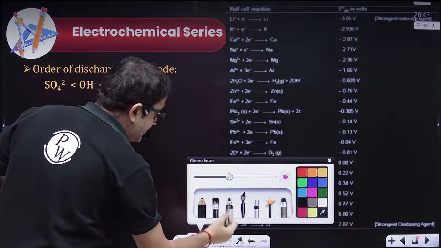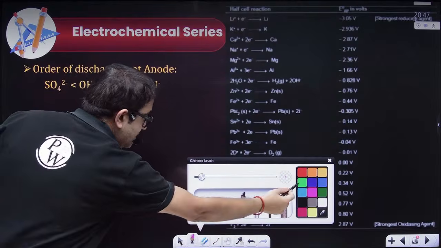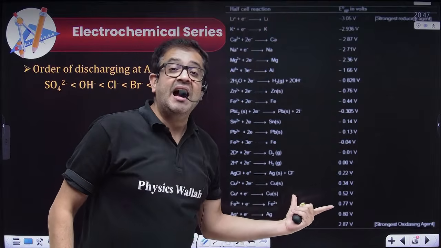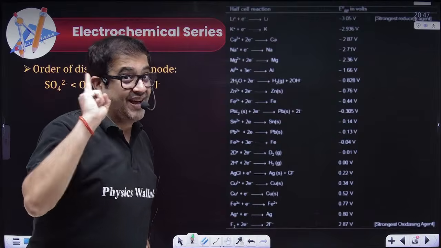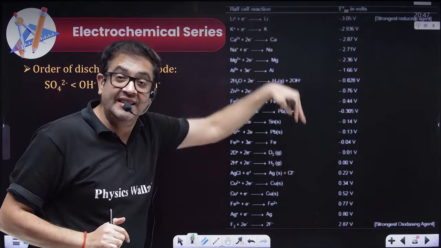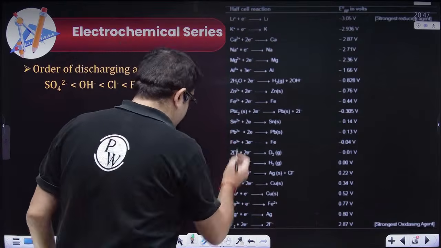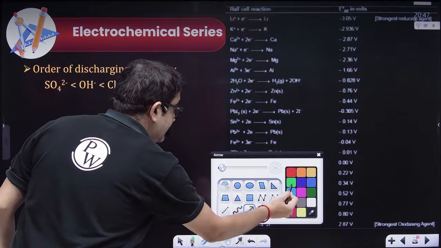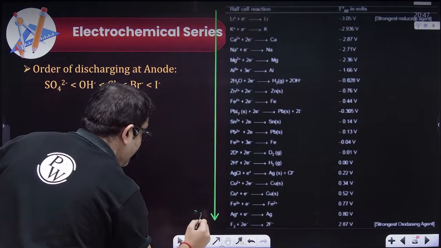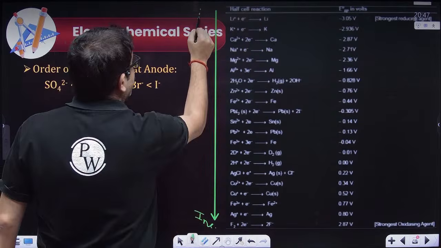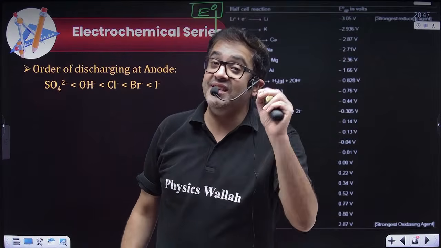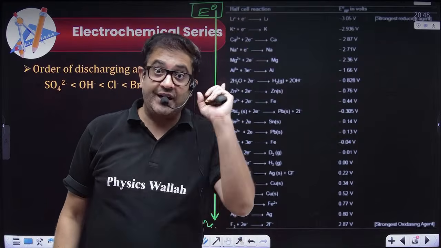Sir, we have just calculated the values of electrode potentials. And what is electrode potential for us, sir? Reduction potential. And we have plotted these elements in increasing order. So in this way, what is increasing? Electrode potential. What electrode potential? Standard electrode potential. If I'm writing just E naught, that means I'm specifically talking of the reduction potential.